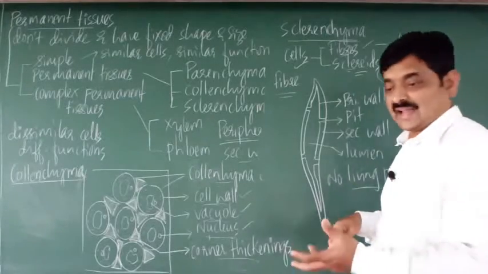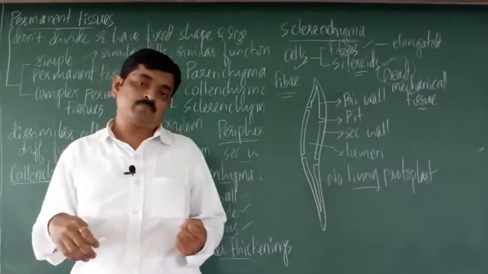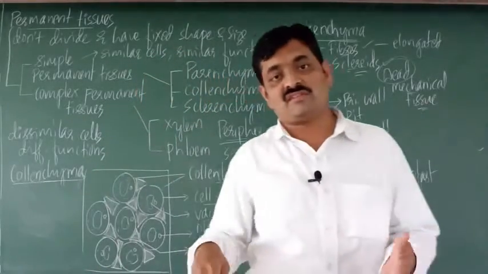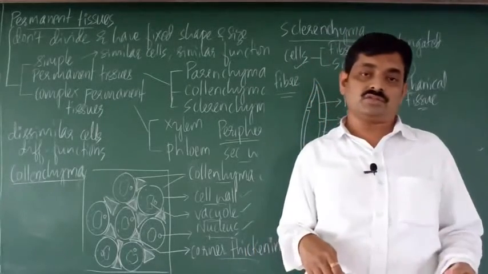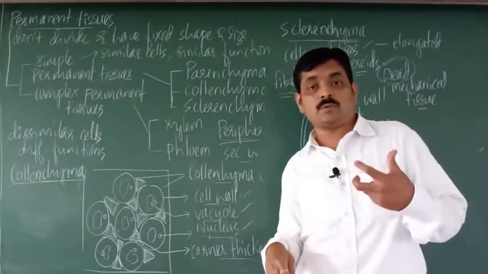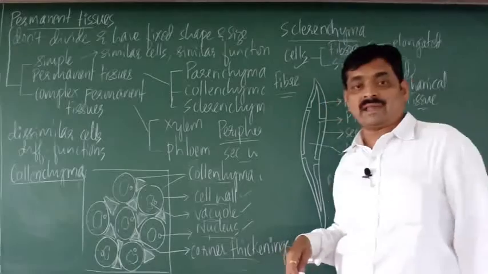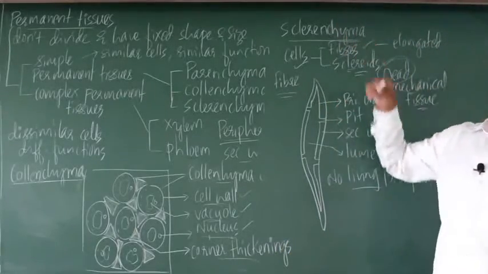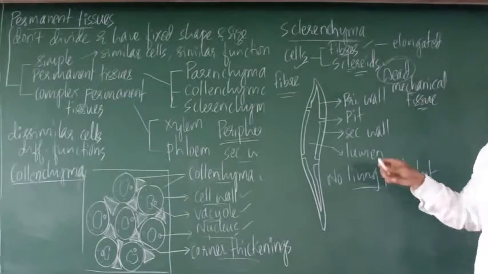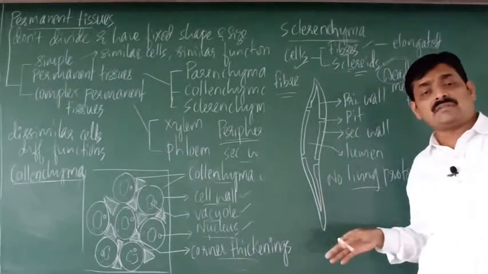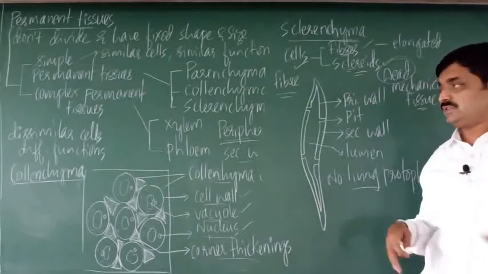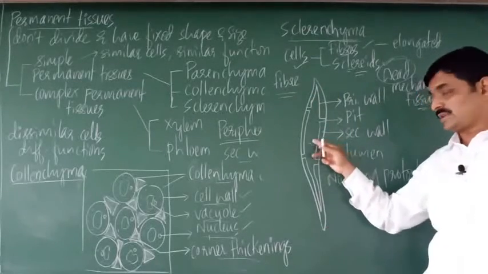Mechanical, because they provide support. Sclerenchyma provides support to the different parts of plants like the root, stem and leaves, mainly in monocots. Monocot plants have sclerenchyma tissue which provides them support. That's why it is called mechanical tissue. Now here, this sclerenchyma fiber is elongated and spindle shaped, pointed at opposite ends and broad in the center.